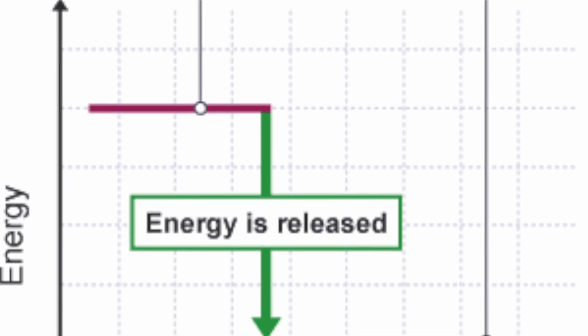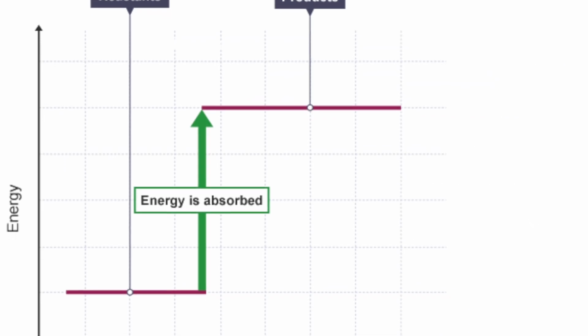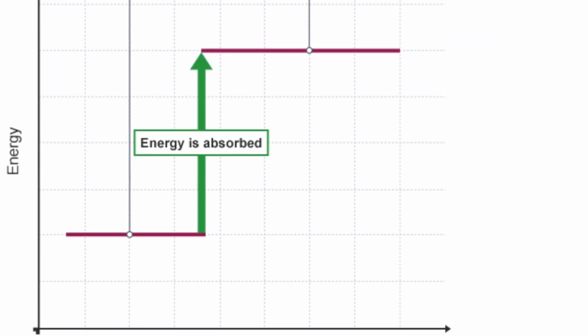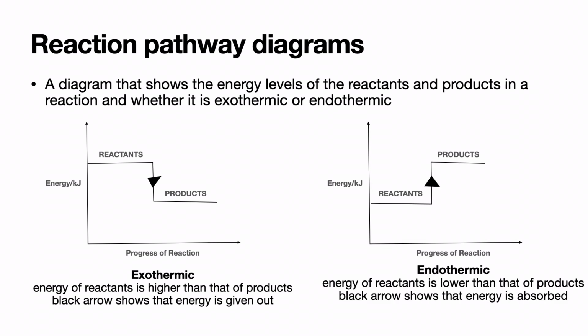Reaction pathway diagrams show energy levels of the reactants and products in a reaction to showcase whether it is an exothermic reaction or an endothermic one. This is the pathway diagram for an exothermic reaction. As you can see, the energy of the reactants is higher than that of the products. The downwards black arrow shows that energy is being given out to the surroundings. For endothermic reactions, the energy of the reactants is lower than that of the products. The upwards black arrow shows that energy is being absorbed from the surroundings into the system.